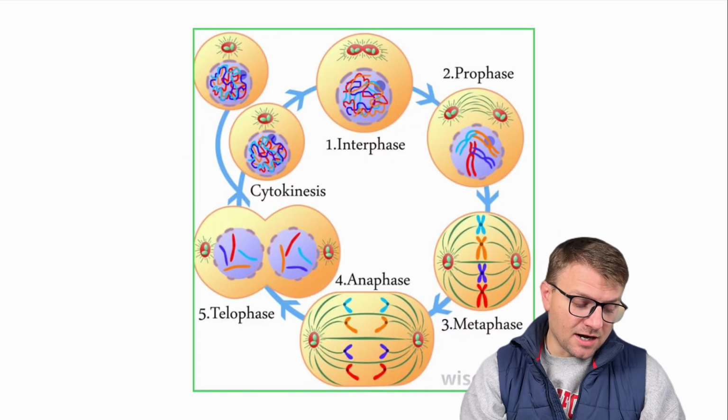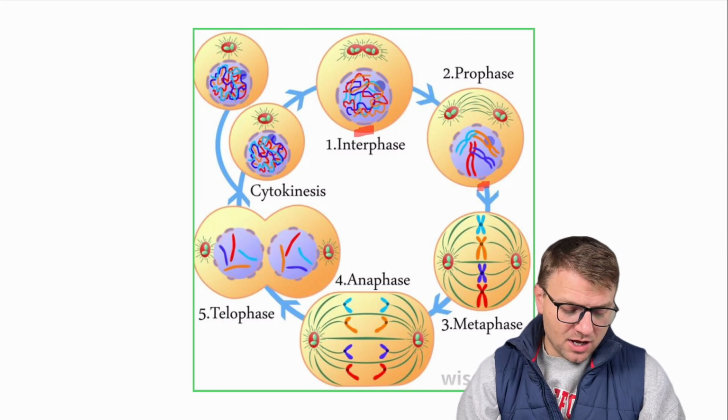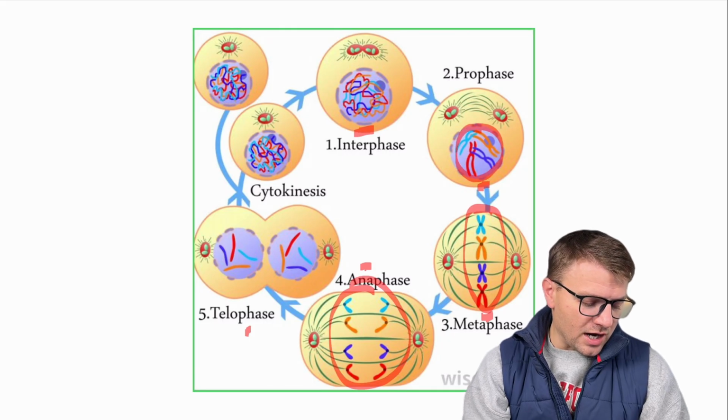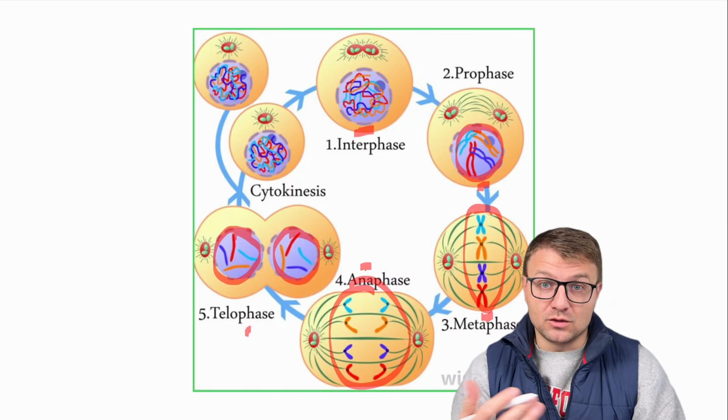You can see in this diagram, we start out with a cell in interphase. There are certain processes that we're not going to go through and talk about, but we can see during mitosis, which is prophase, metaphase, anaphase, and then telophase, that the nucleus is breaking down and the chromosomes are dividing. Then right at the end, in telophase, you can see where we have two nuclei ready for each cell to have its own nucleus.